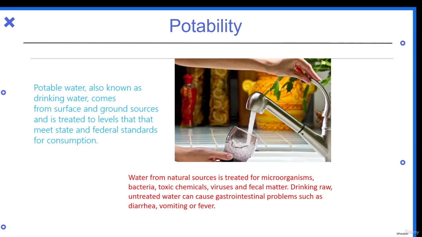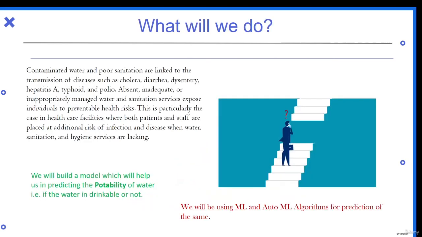Water from natural sources is treated to remove microorganisms, bacteria, toxic chemicals, viruses, and fecal matter. Drinking raw untreated water can cause gastrointestinal problems such as diarrhea, vomiting, or fever. Clearly, if you don't drink clean water, it will create problems. So in various houses, there is a chance that the water is not potable or not clean enough. So we'll be building a machine learning model which will help us in predicting whether the water is clean, potable or drinkable or not.